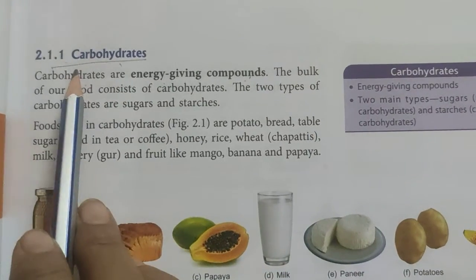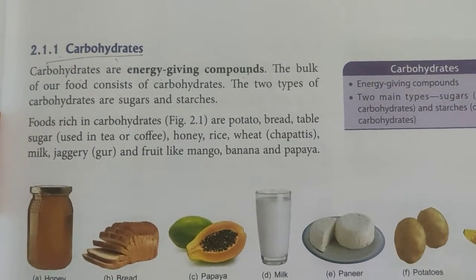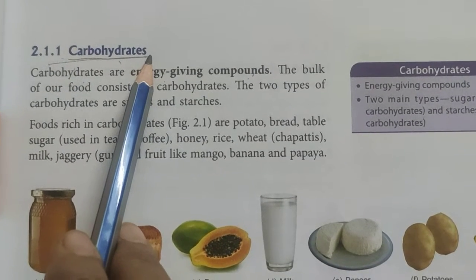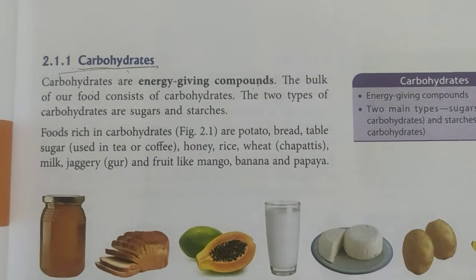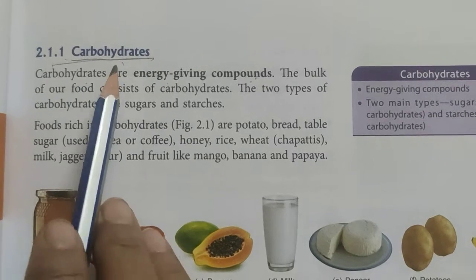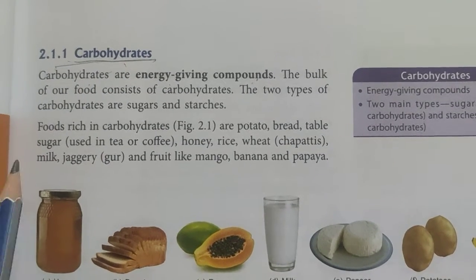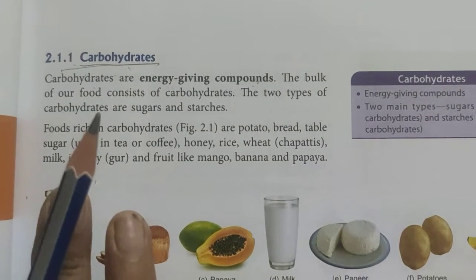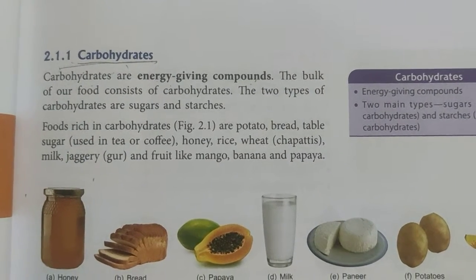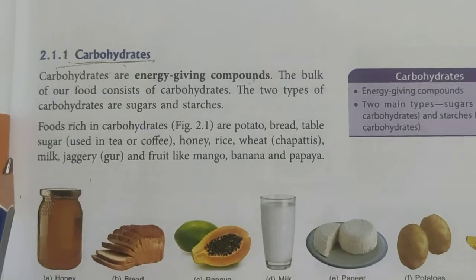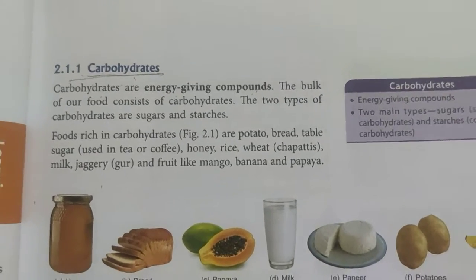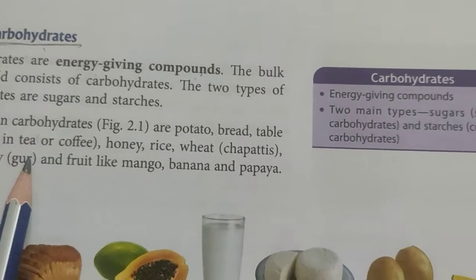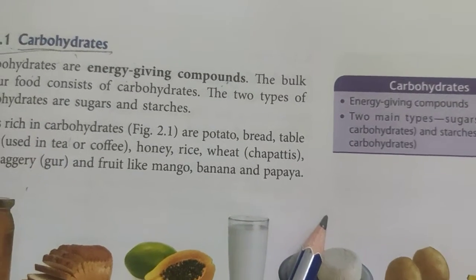So where do we get this energy from? We get this energy from the nutrient which is known as carbohydrates. And these carbohydrates are of two types. One is sugars and one is starches. Just understand that much, that sugar is a simple carbohydrate and starch is a complex carbohydrate. So what we have learned is that carbohydrates are of two types, simple and complex.